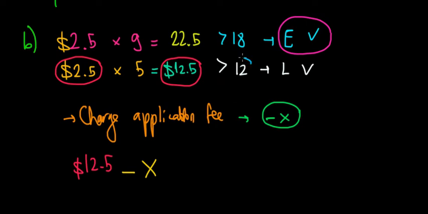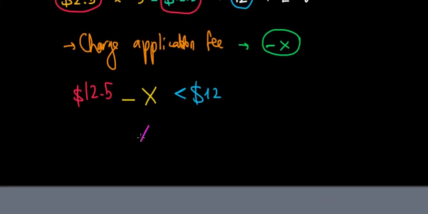Since the alternative is $12 per hour, this must be less than $12. If we solve this, we get that X must be greater than $0.5. So if the application fee is greater than 50 cents, then the lazy people are not going to apply. So we filter them out.